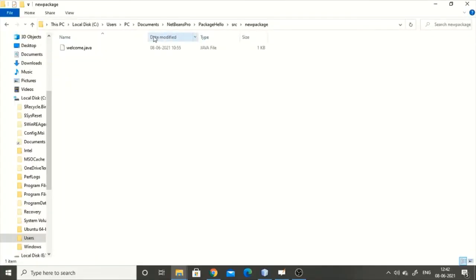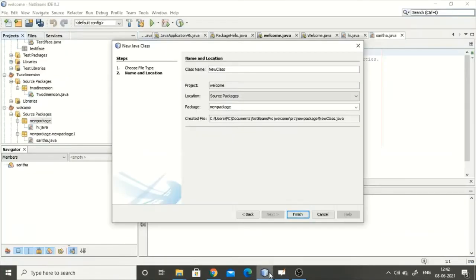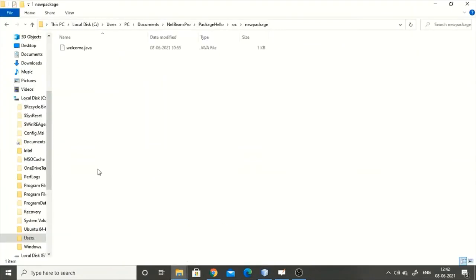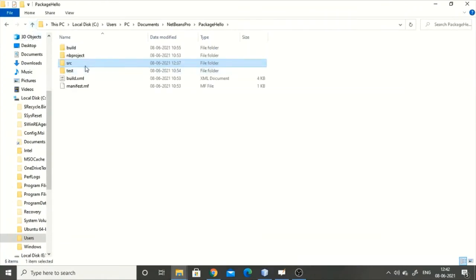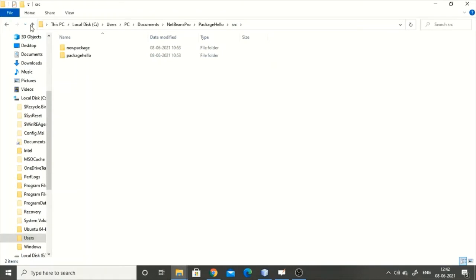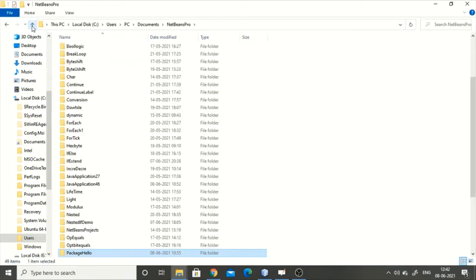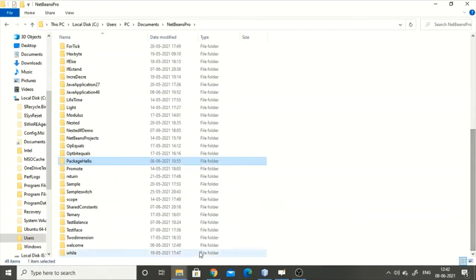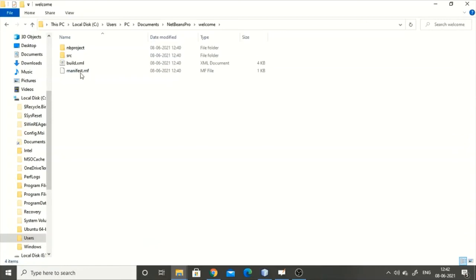Here, in the NetBeans documents, NetBeans projects, I'll search for welcome. When I search for welcome, you have source.